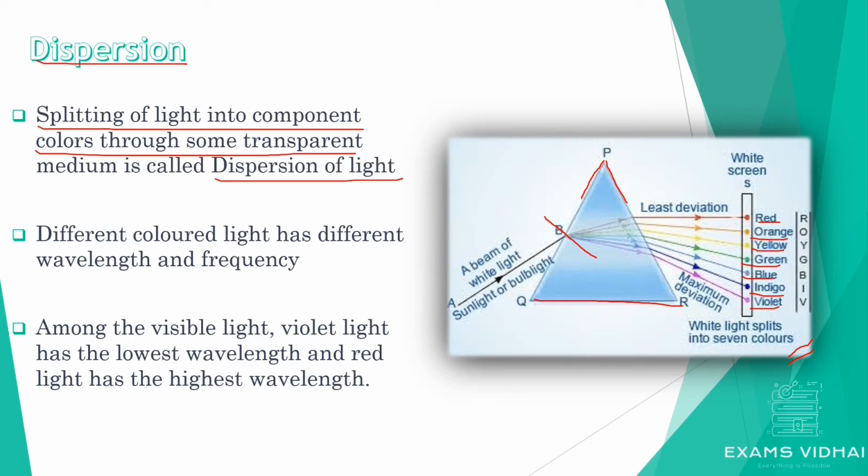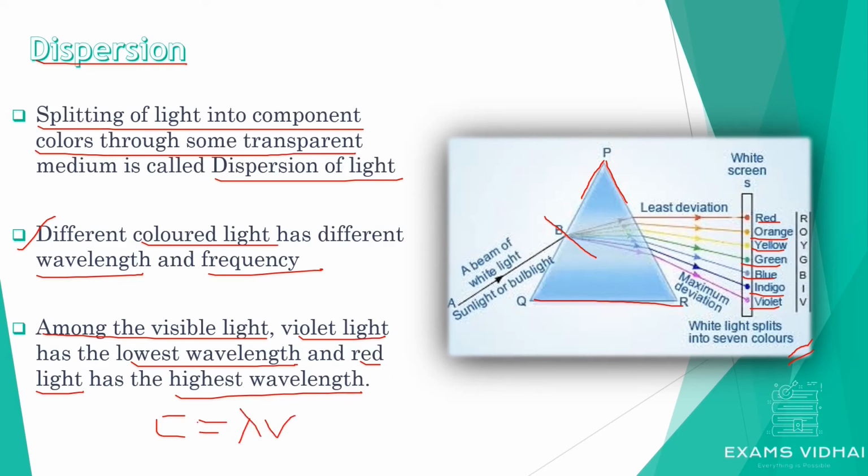Now, different colored lights have different wavelengths and frequencies. We have already covered this point. Among visible light, violet light has the lowest wavelength and red light has the highest wavelength. Previously we came across the formula c equals lambda times v.